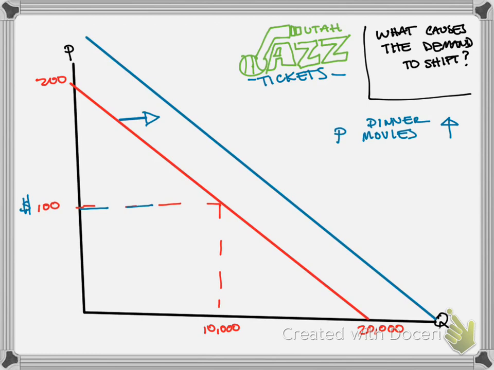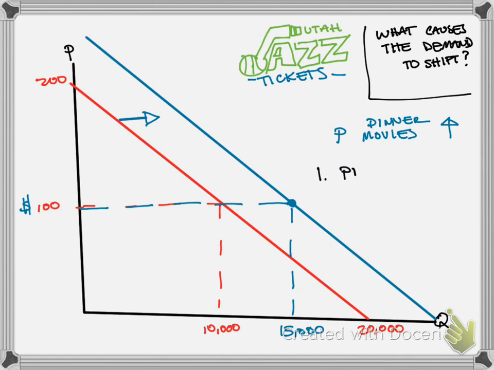But because dinner and a movie is much more expensive, more people are willing to do a basketball game. So at $100, they might be able to now sell 15,000 tickets.